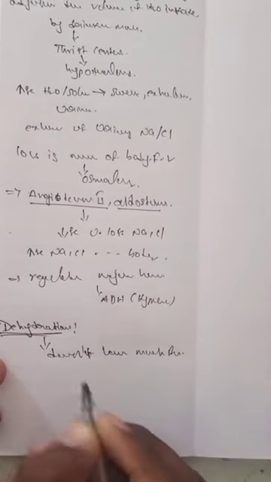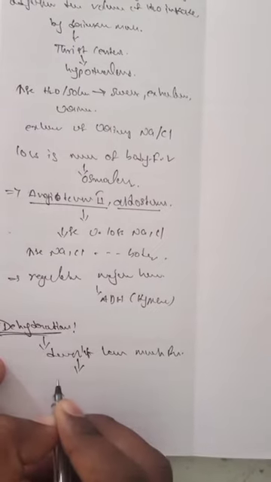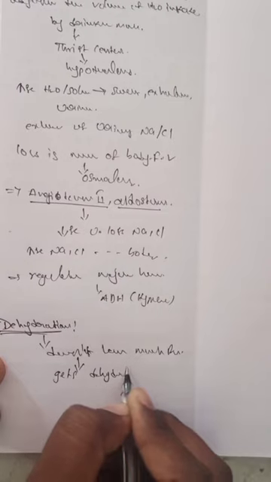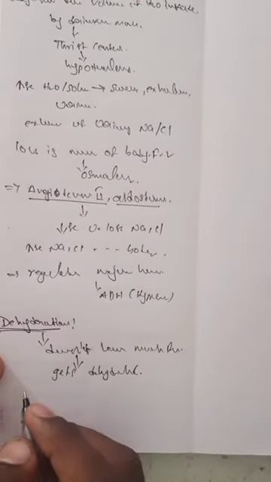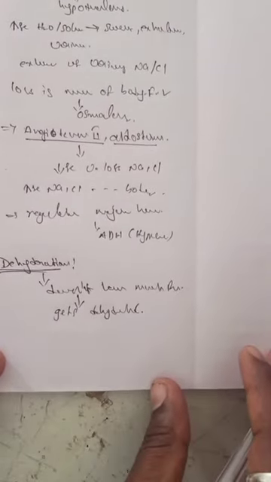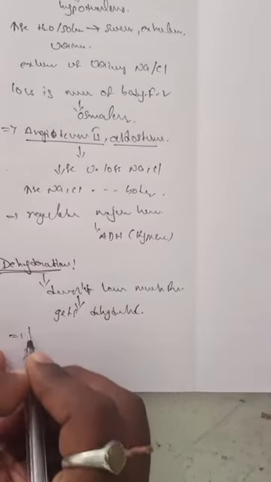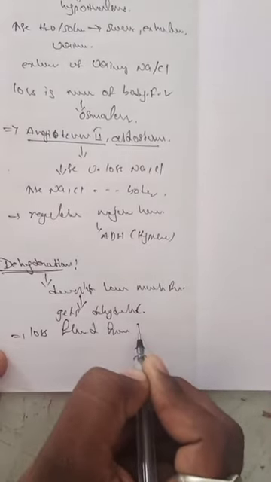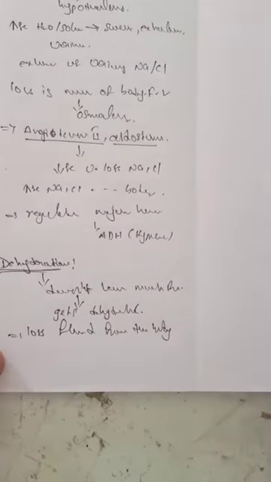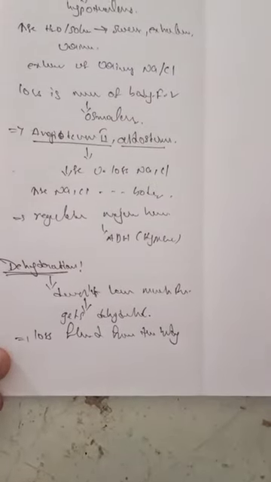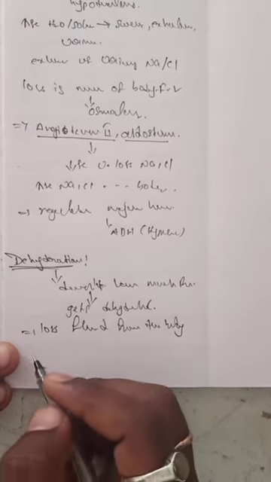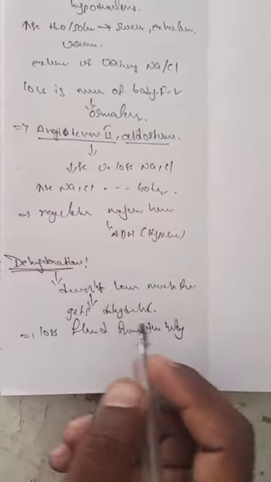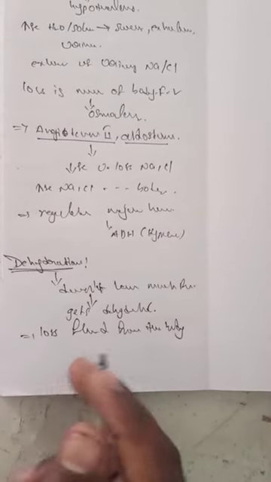Dehydration means loss of fluids from the body. In the dehydration process, fluids including water, sodium ions, chloride ions, solute ions and different types of ions are lost from the body.